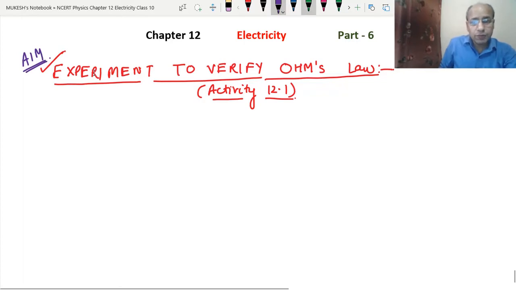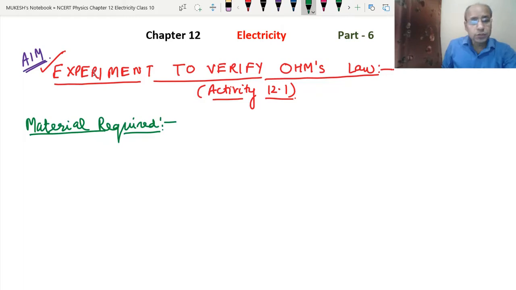Now we need to write the material required. We can do this activity in two different ways. First we will do one way, then we will do the other. In the first way, the material required is first the nichrome wire. This is the resistor that will work as a resistance wire.